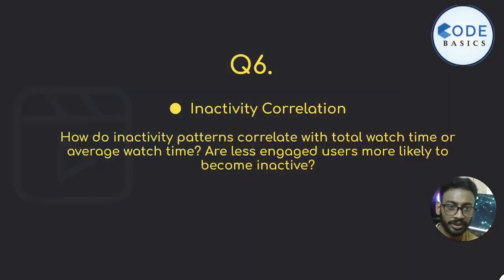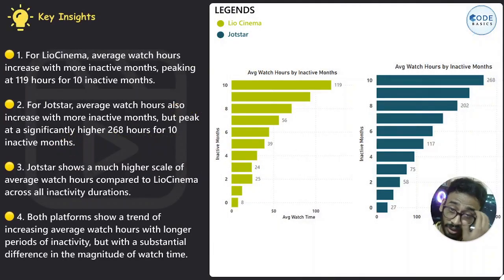Then we have question 6, inactivity correlation. So here we can see that for LioCinema, average watch hours increase with more inactive months, peaking at 119 hours for 10 inactive months. For Jotstar, average watch hours also increase with more inactive months, but peak at a significantly higher 268 hours for 10 inactive months. Jotstar shows a much higher scale of average watch hours compared to LioCinema across all inactivity durations. Both platforms show the trend of increasing average watch hours with longer periods of inactivity. So this is evident here.